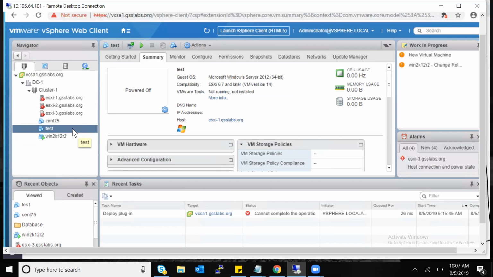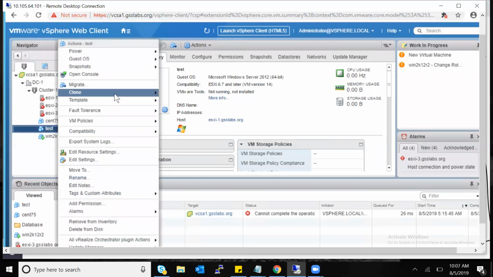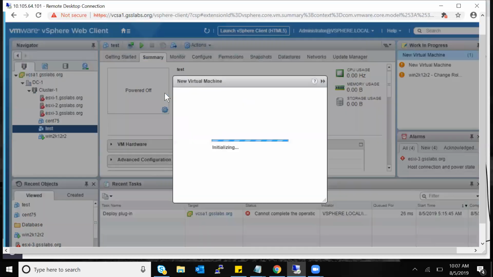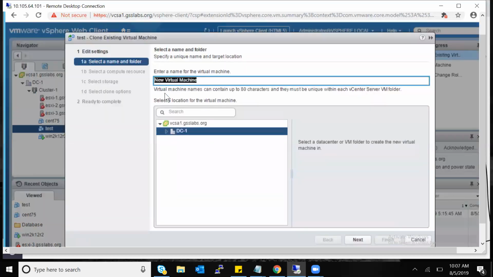I have created a VM. I have installed the app and everything on top of it, and then I'm creating a mirror or a template. What is the difference? Okay, let me show you what I'm doing now. So this is my environment. I'm going to create a clone of the test VM. So I'm clicking on clone, and I'm clicking on clone to virtual machine. So I'm making a clone of test.